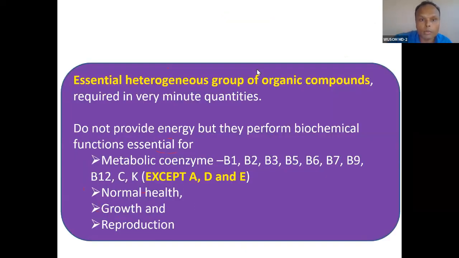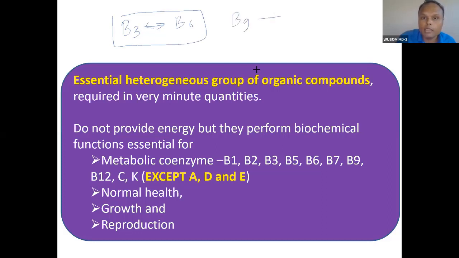So let me talk about the first relation. You can write it somewhere or you can understand it. Vitamin B3 and vitamin B6, one relation. And there is a second relation, you will see vitamin B9 and vitamin B12. Very important relation. Again, the third relation is also with vitamin B12 only, that is with vitamin B7, meaning biotin, and vitamin B12.